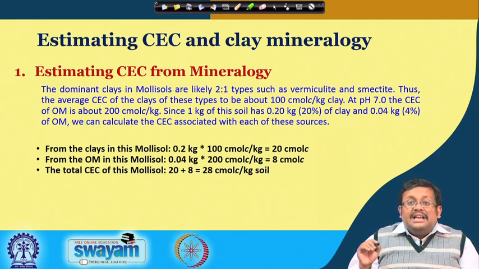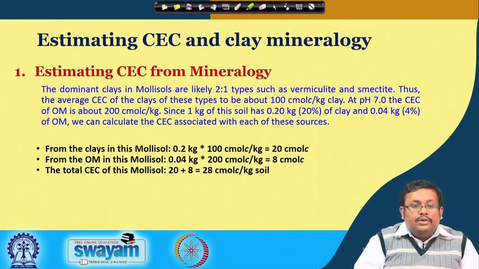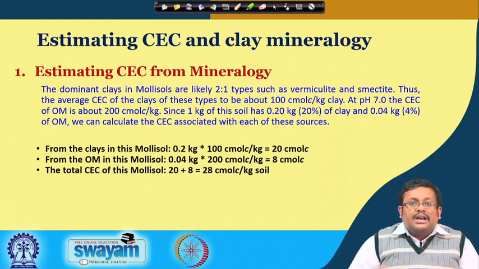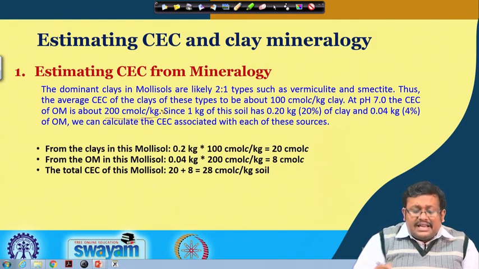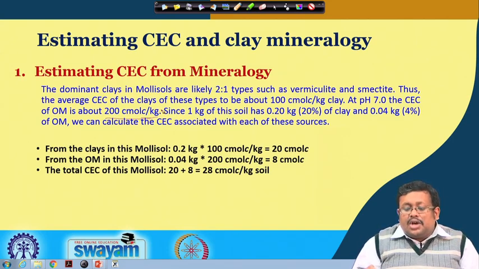At pH 7, the CEC of organic matter is about 200. You know that I showed you in the last couple of slides the ranges of CEC for organic matter, so we can assume it as 200 centimole per kg. Since 1 kg of this soil has 0.20 kg, that is 20% clay, and 0.04, that is 4% organic matter, we can calculate the CEC associated with each of these sources.